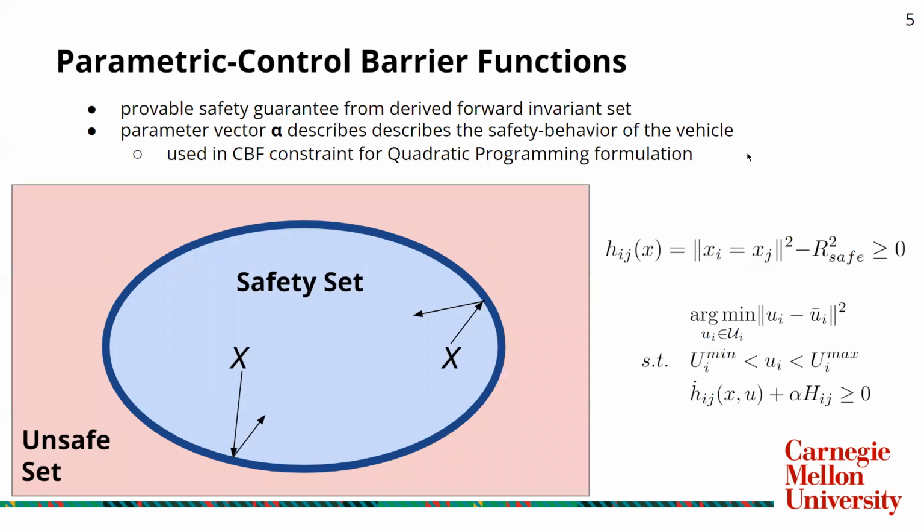All these vehicles deploy what we call a parametric control barrier function. At a very high level, it has a provable safety guarantee, which is derived from a forward invariant set. What that means is that states of the vehicle inside this safe set will remain inside the safe set. How exactly it does so is determined by the parameter vector called alpha, which determines the safety behavior of the vehicle, and it is used in the CBF constraint for a quadratic program formulation seen here.